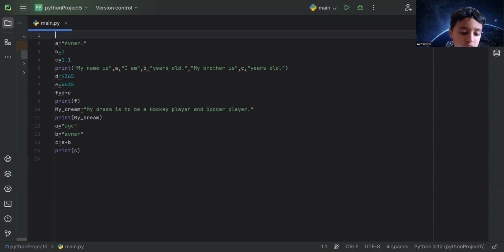Okay, so shift 3 is to do a comment, and that's hashtag. Okay, so review of data types. This is what? Okay. Oh, this is not a review of data types. Variables.